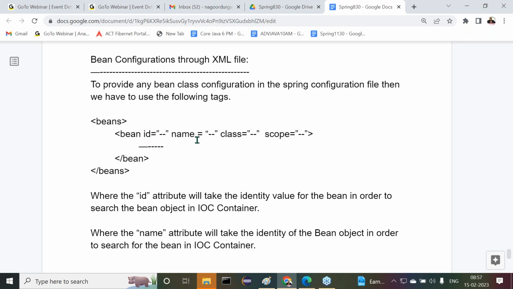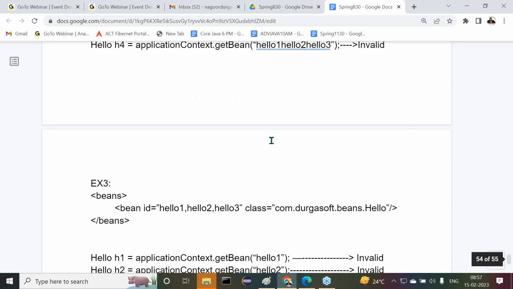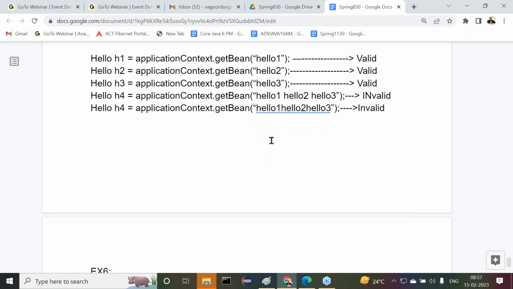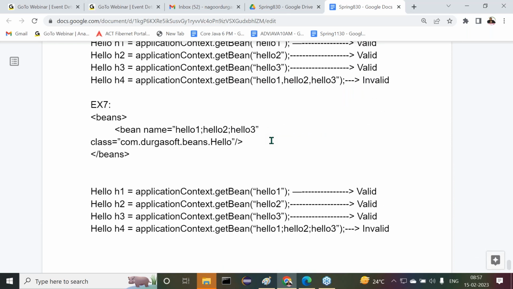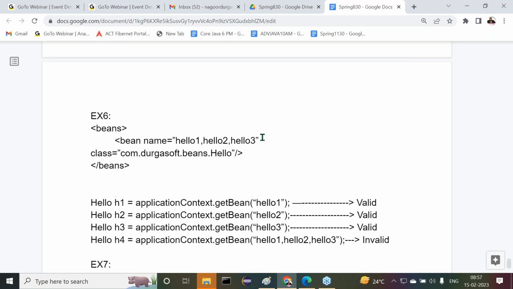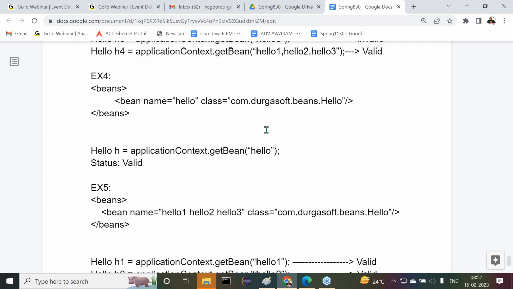By using the id attribute, we are able to provide a single identity for the bean object. But by using the name attribute, more than one identity we are able to provide for the bean.